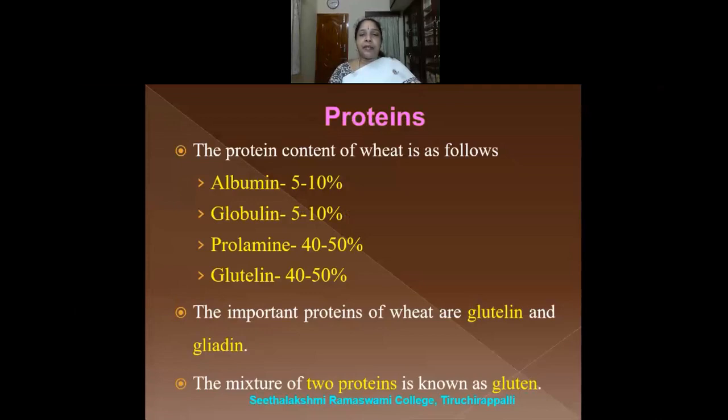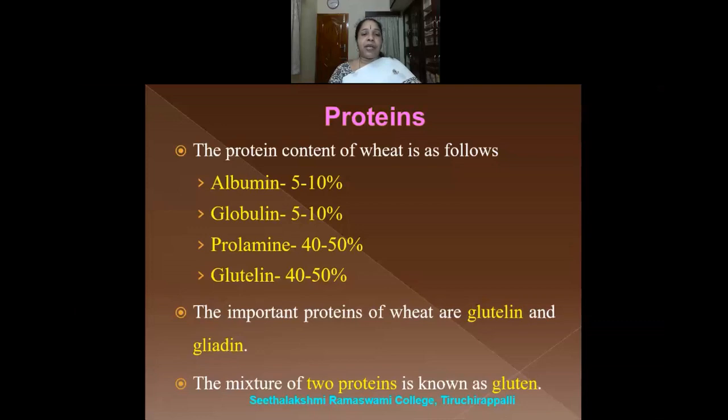Carbohydrates are there in the wheat, and proteins are also present in the wheat. Though it is a cereal, we know that cereals are rich in carbohydrates. Though it is a major source of carbohydrates, they also contain other nutrients. They contain protein, fat, vitamins and minerals also. And wheat contains protein. The protein content of wheat is given here.